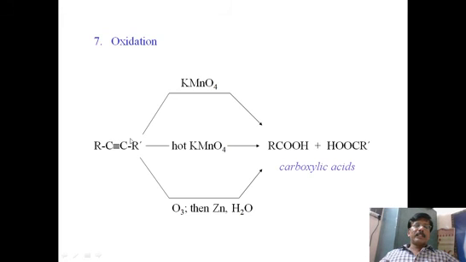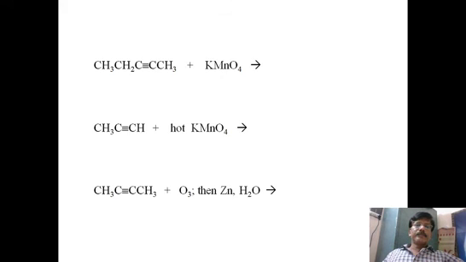So wherever the triple bond is there, this carbon becomes a COOH group, and the other carbon also becomes a COOH group. So we expect two carboxylic acids whenever the oxidation is done using potassium permanganate or ozonolysis, that is ozone followed by zinc and water. So we will get the ozonide, and after that, carboxylic acid is formed.